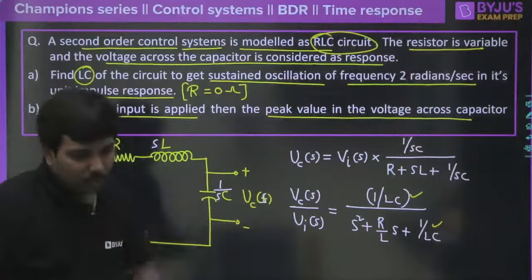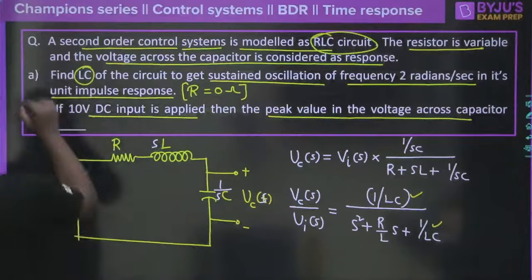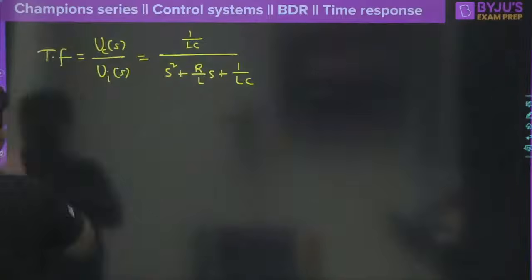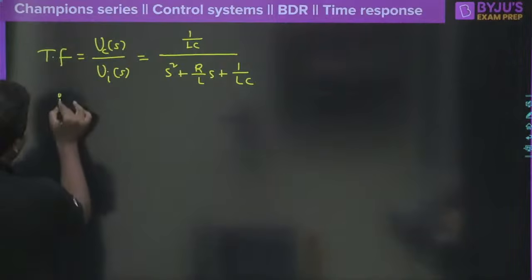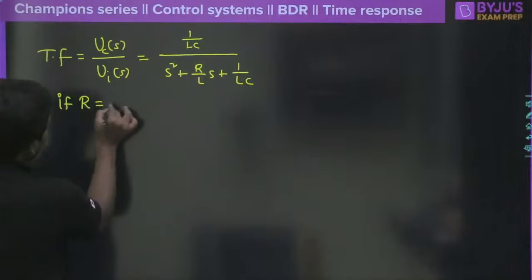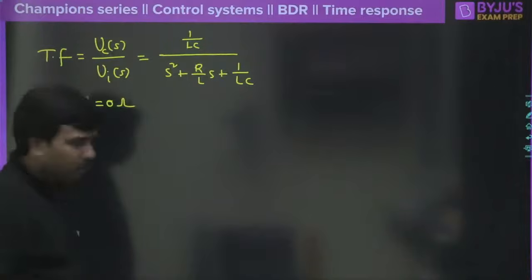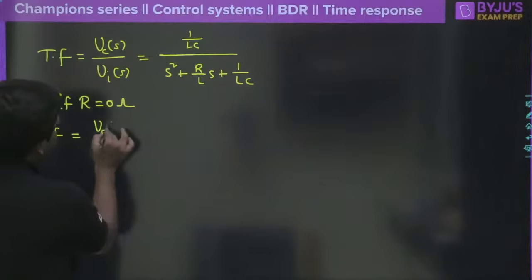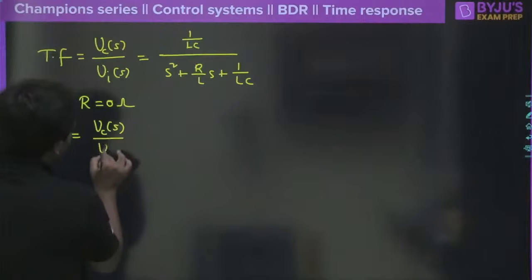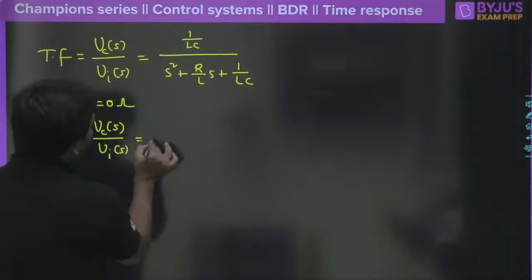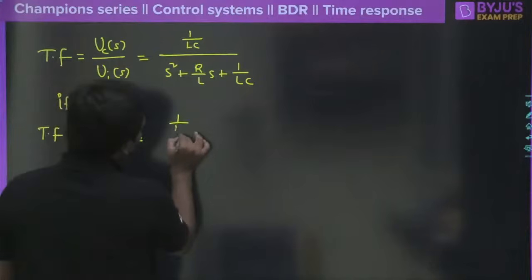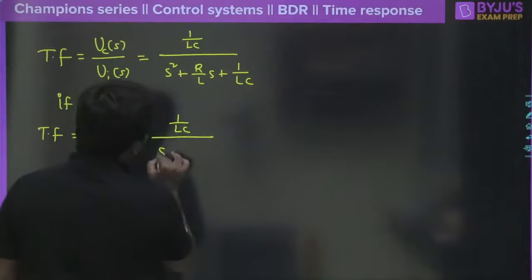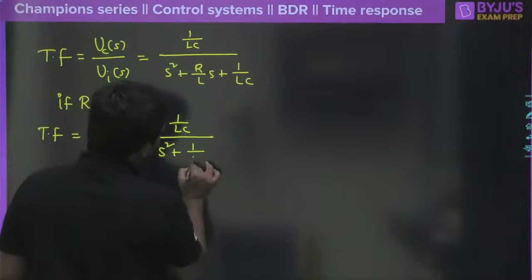Now I will tell you what is the meaning of this one. So the inherent meaning of this is, please try to see here. If resistance R is equal to 0 ohm, clear? If the resistance is equal to 0 ohm, then what is the transfer function now? Can you tell me? The transfer function is the voltage across the capacitor divided by the supply voltage, VI of S, and that would be equal to what? 1 divided by LC, of course, and it will become like S square plus 1 divided by LC, correct?